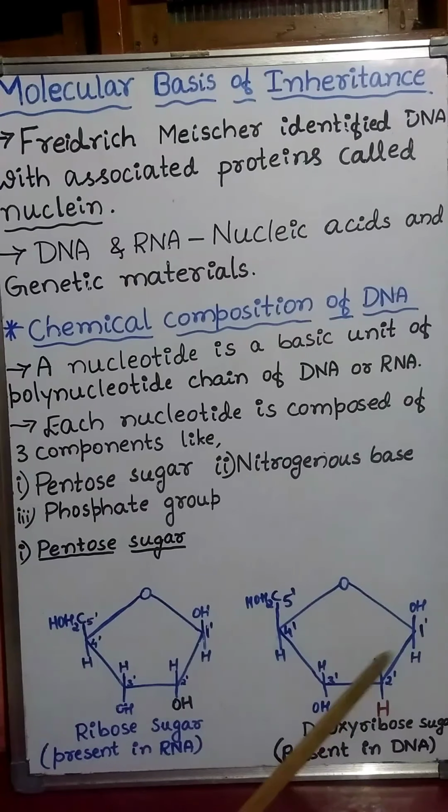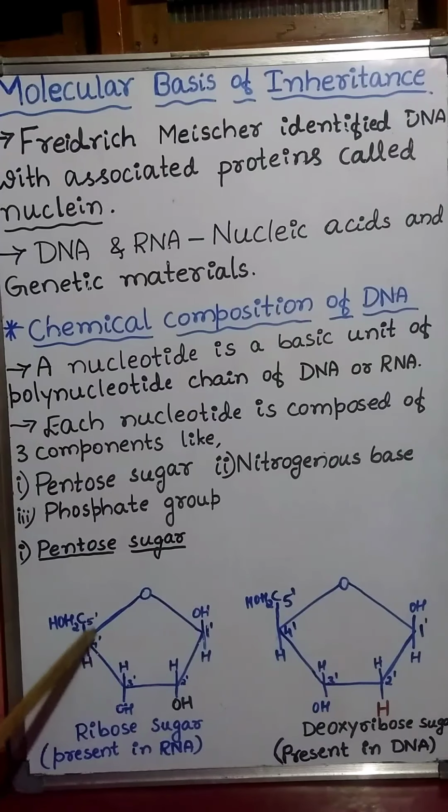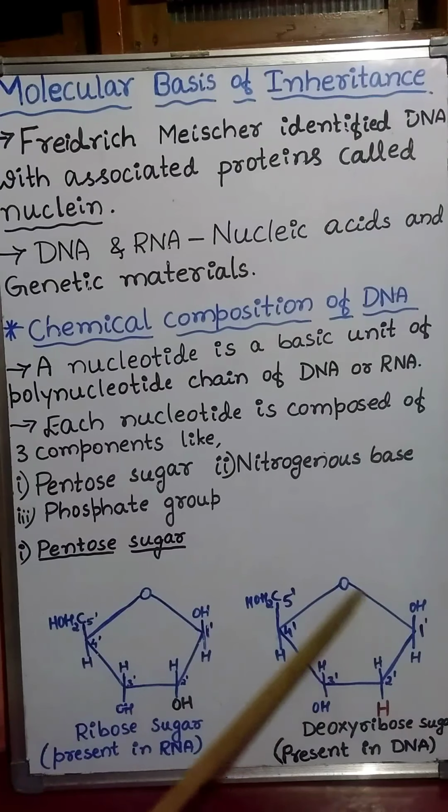The carbon atoms of the pentose sugar are numbered using primes: 1 prime, 2 prime, 3 prime, 4 prime, 5 prime.